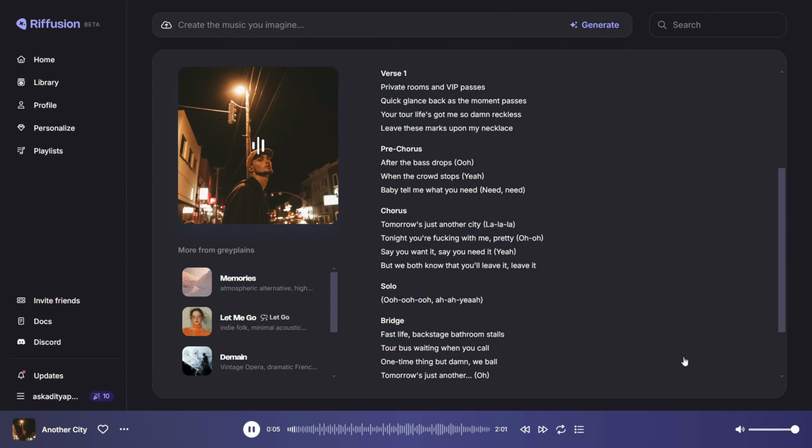Private rooms in VIP passes. Quit them recklessly. For that you leave it.